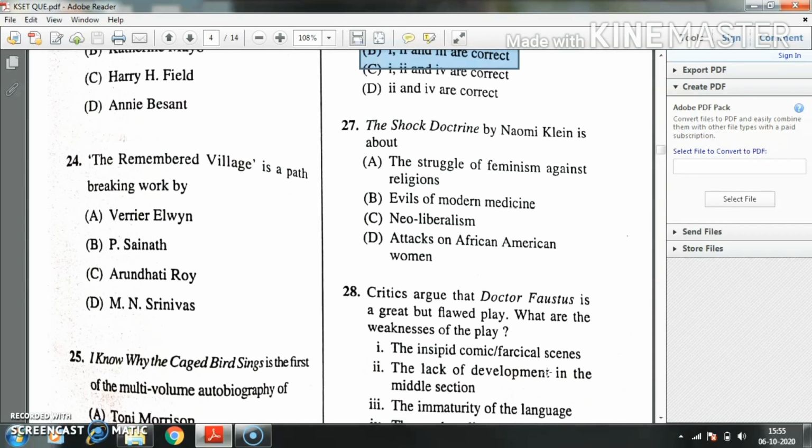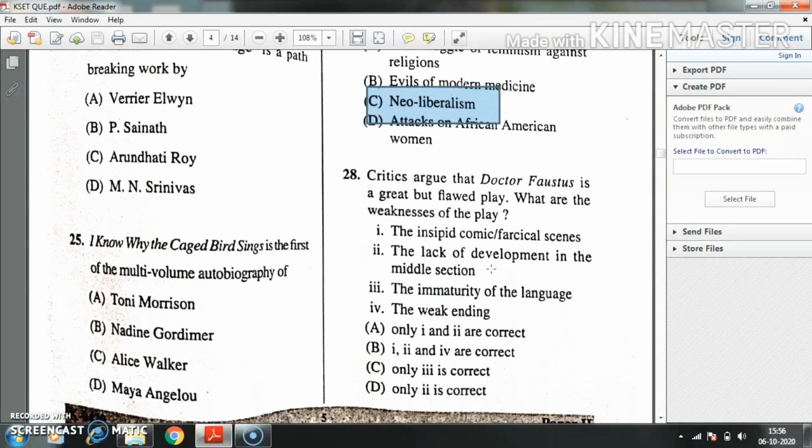Question number 27. The Shock Doctrine of Naomi Klein is about: option A, the struggle of feminism against religion. Option B, evils of modern medicine. Option C, neoliberalism. Option D, attack on African American women. Here the right answer is option C, neoliberalism.